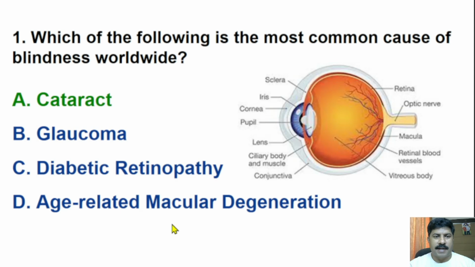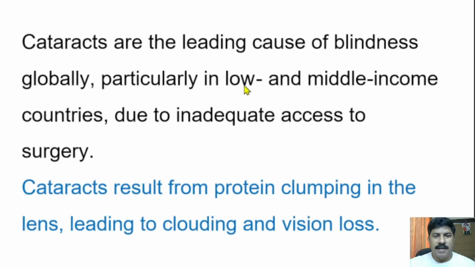The correct answer is cataract. Cataract is the most common cause of blindness worldwide. Usually, if it is untreated, cataract will lead to blindness. Cataracts are the leading cause of blindness globally, particularly in low and middle income countries due to inadequate access to surgery. So with surgery, we can prevent the blindness. If it is not done on time, cataract will lead to permanent blindness. Cataract results from protein clumping in the lens, leading to clouding and finally vision loss.